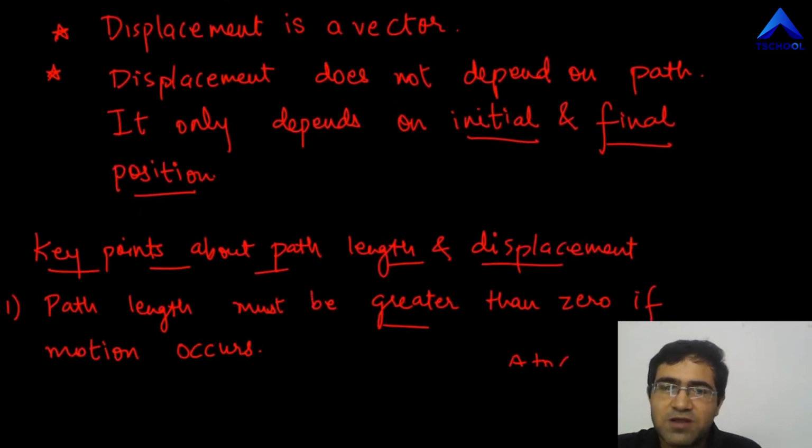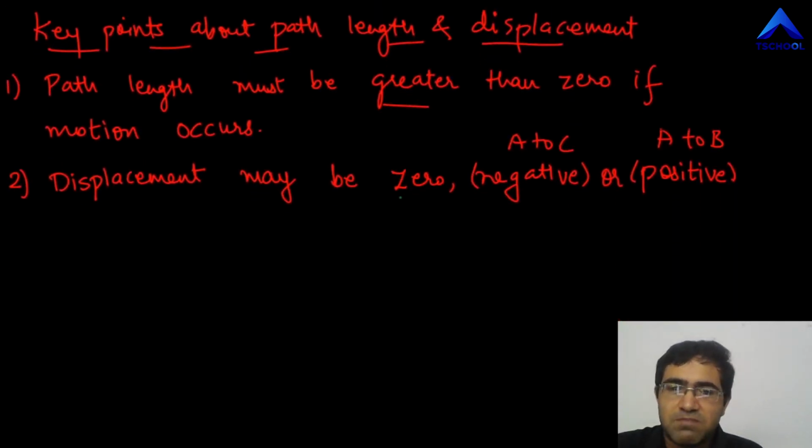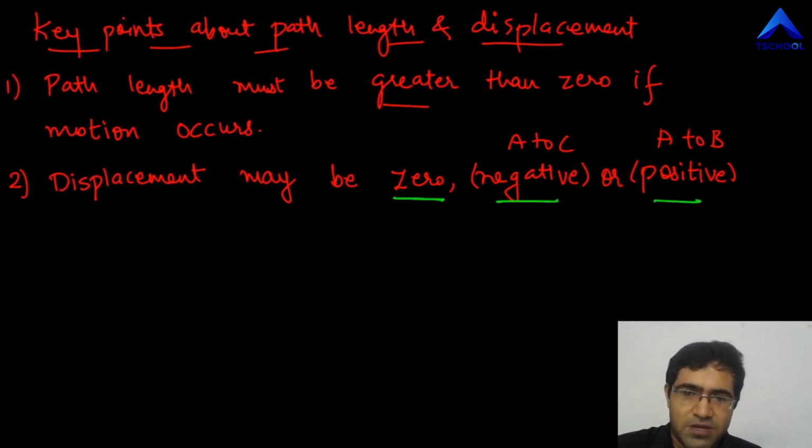So again, going back to the key points, displacement may be 0 when the object comes back to the same point, or it may be negative or it may be positive, like I mentioned. Now we go to number 3.